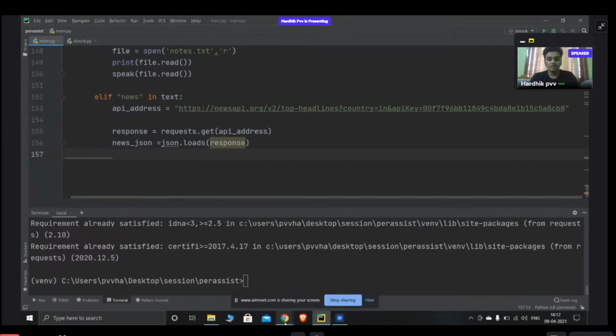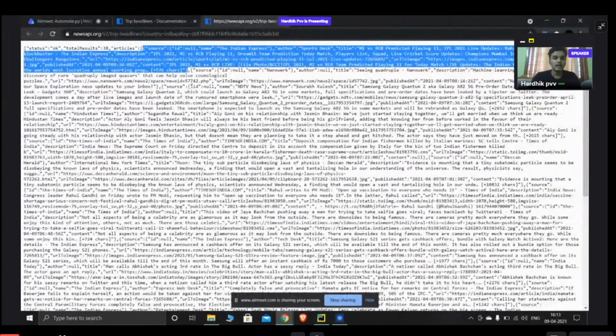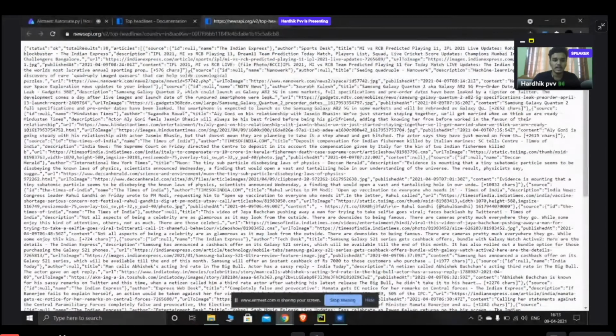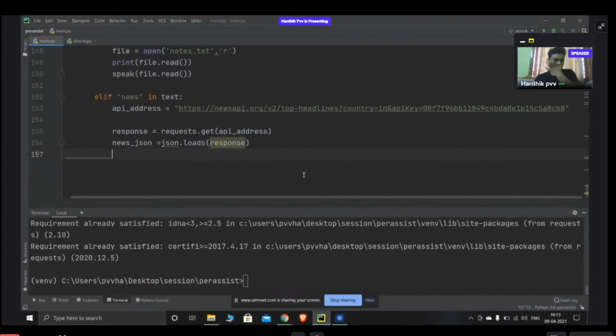Okay, and one thing about News API everyone needs to know: it updates the news from time to time automatically. So there will be no old news. From time to time you'll always get the top headlines. So once you get the news response into JSON, now what you will do is, let us assume that I need three headlines. So I'll just put count is equal to 3. I want three headlines, so I'll put 3.